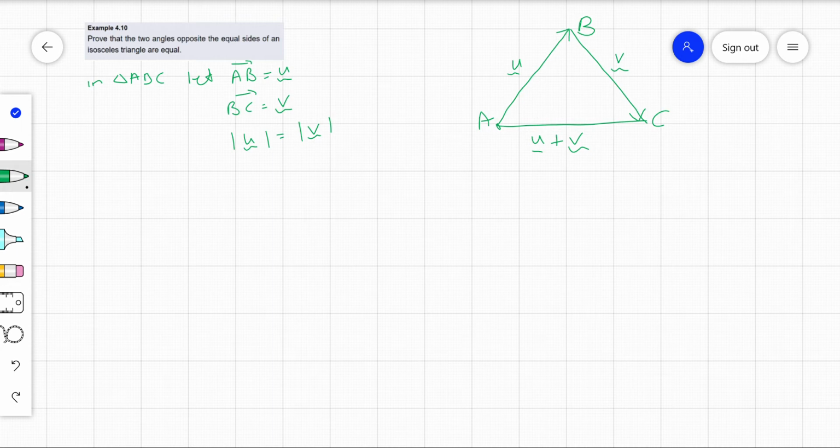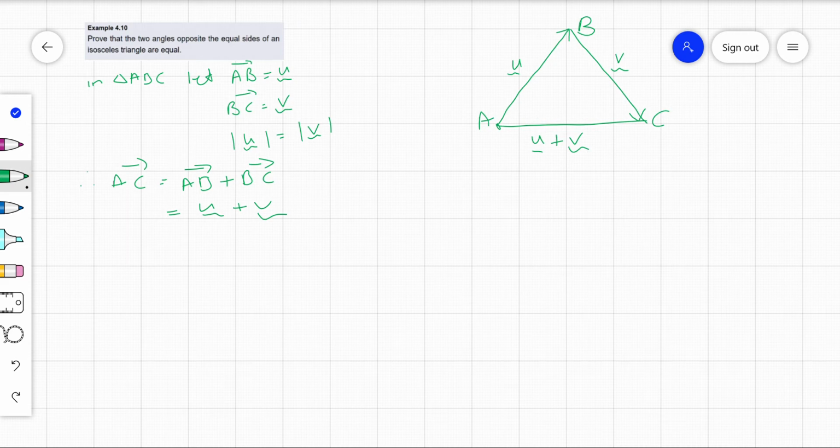All right, so I could say, therefore, vector AC is made up of, so it's always nice to use the big letters and then substitute the little vectors in. So it's the same as AB plus BC, which is U plus V. Okay, so let's get down to business. We're interested in the angles. So if we're interested in the angles, we're going to use our formula.